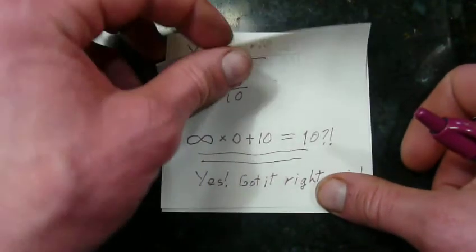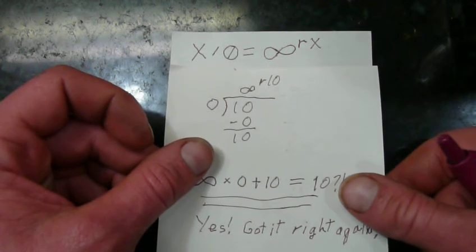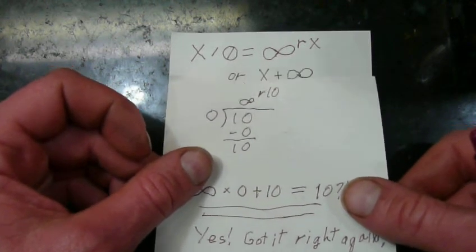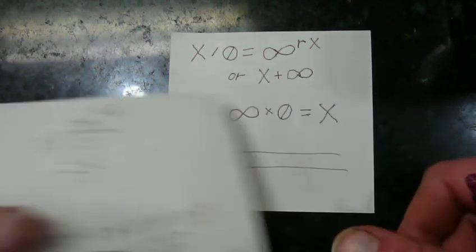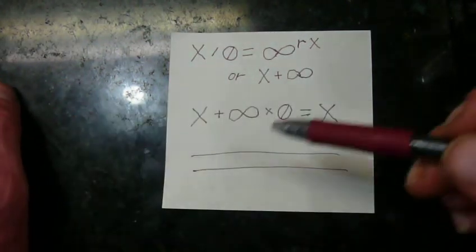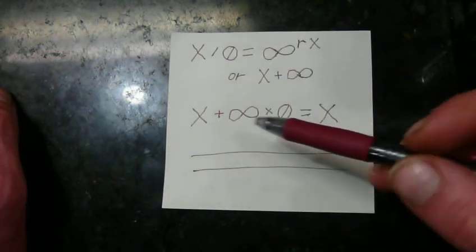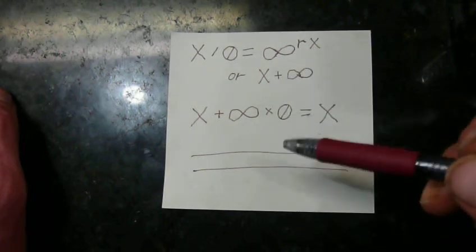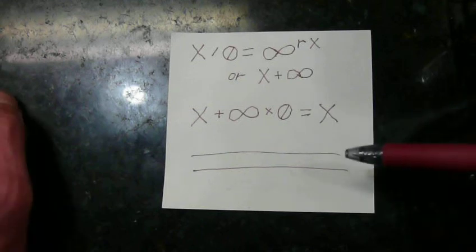Thus we can say, as a mathematical fact, that x divided by 0 equals infinity remainder x, or x plus infinity. And then, of course, x plus infinity times 0. We do the multiplication and the division first. Then we add and subtract, so multiply and divide. Infinity times 0, 0. x plus 0 equals x. And it works every time.